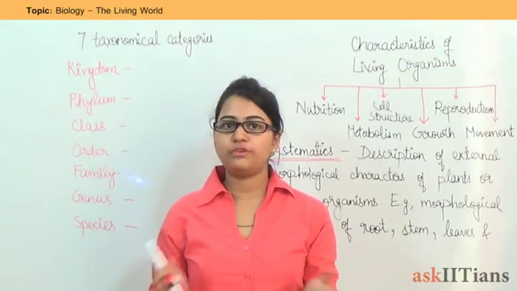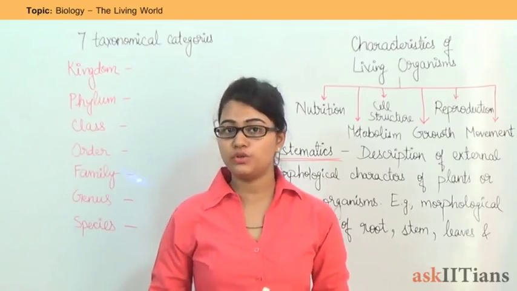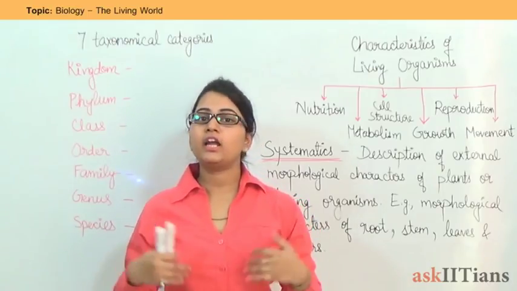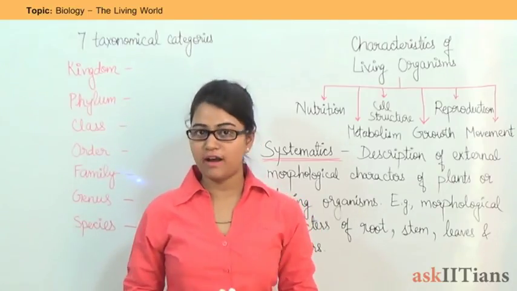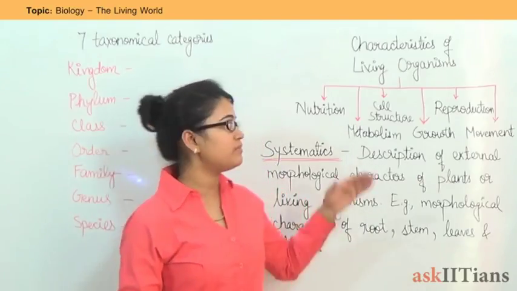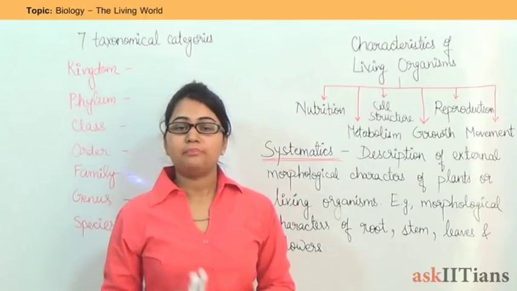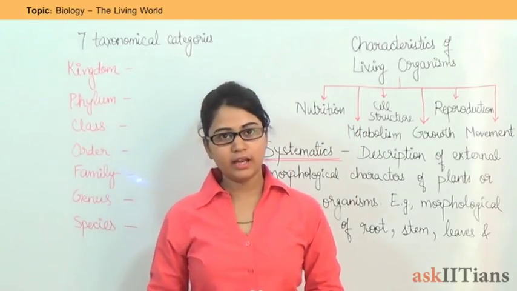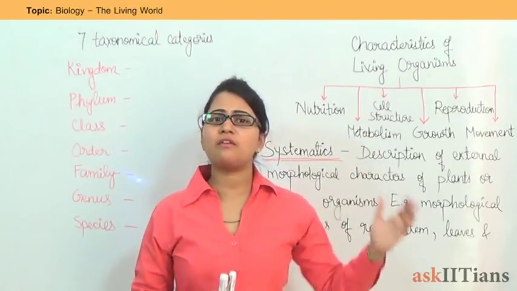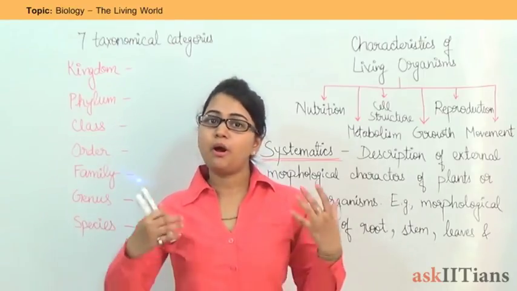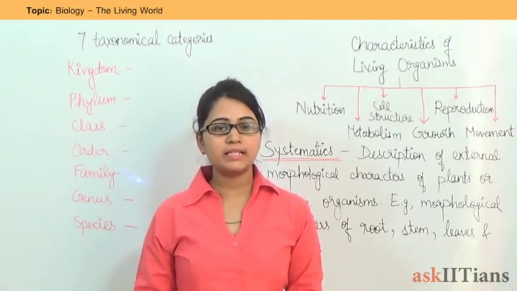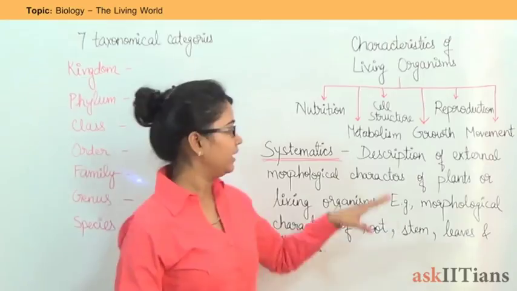Living organisms possess few basic characteristics. The first one is nutrition. Each and every living organism takes food. The intake of food is called nutrition. In order to survive, each and every living organism has to take some food. Next comes metabolism. Metabolism is the defining characteristic of all the living organisms. Next is cell structure. We have studied since our foundation classes that the body of an organism is made up of cells. So each and every living organism has a cell structure.